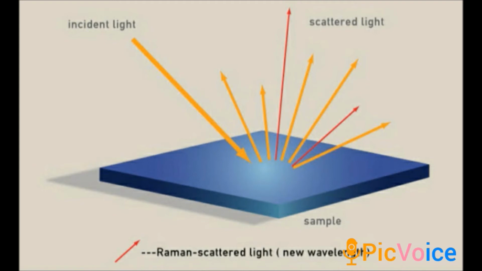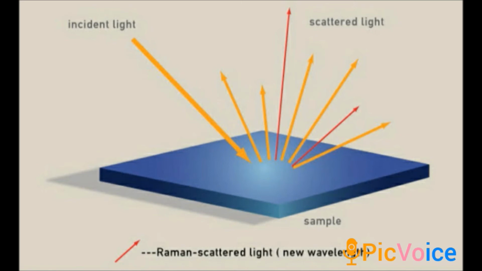So what is a spectral line? It is like a fingerprint. It is used to identify the atoms, elements or molecules which are present in stars, galaxies and clouds. The spectral line having a frequency equal to the incident ray frequency is called the Rayleigh line.